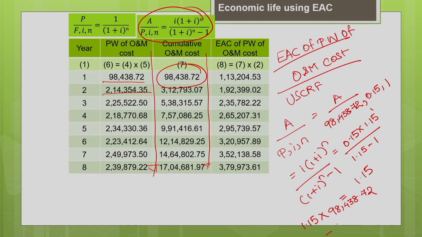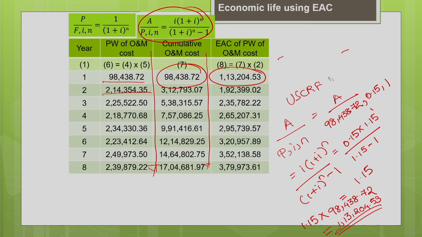That gives me the equivalent annual cost of the present value of operating and maintenance cost as 1,13,204.53. So, this is the equivalent annual cost of the present worth of operating and maintenance cost for the year 1.